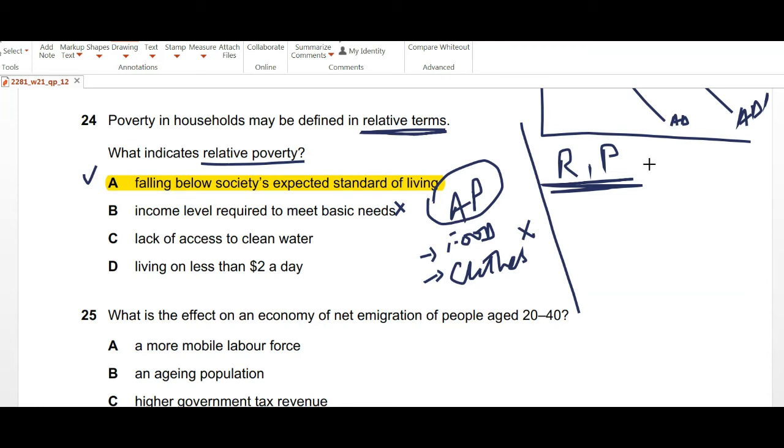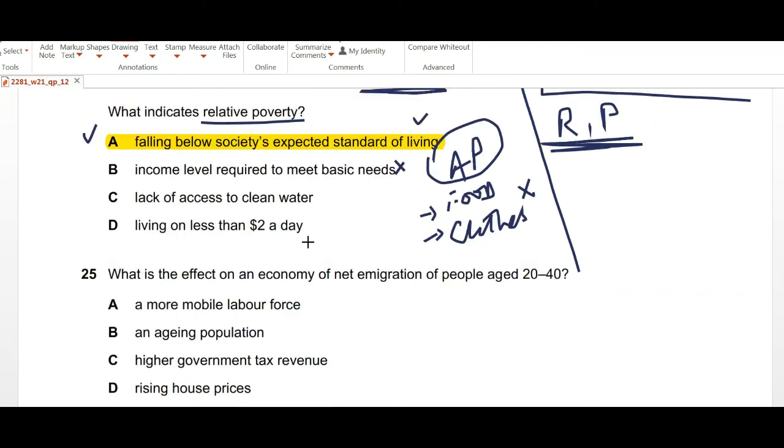So relative poverty is how you're comparing different standard of living between the different societies. So falling below society's expected standard of living can be the answer over here.